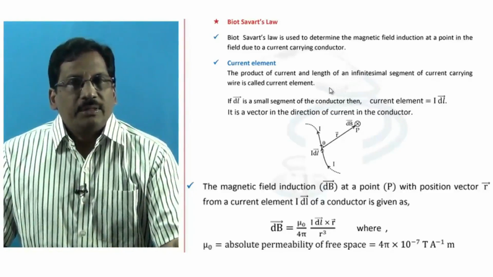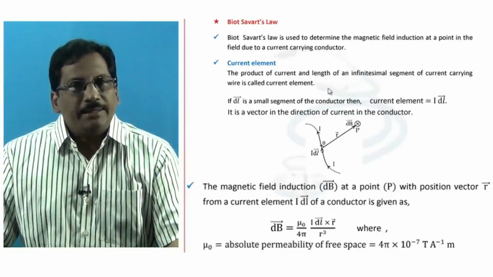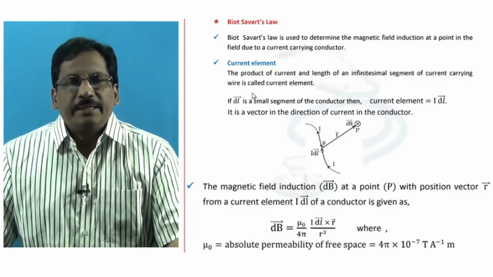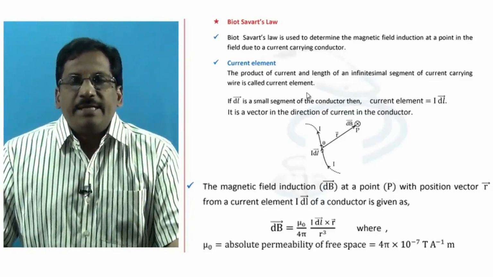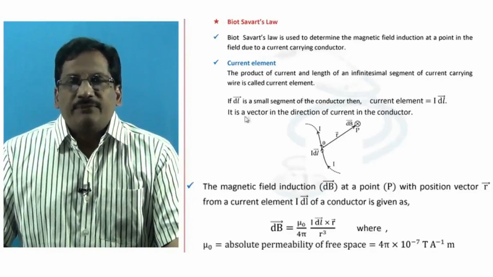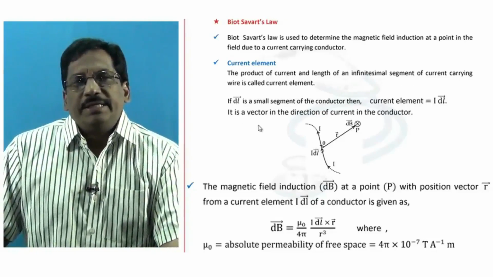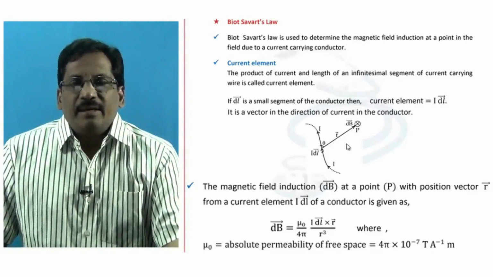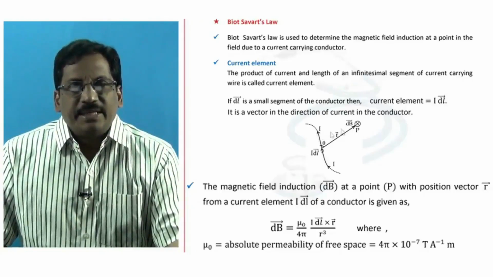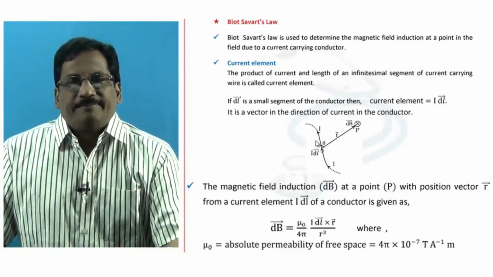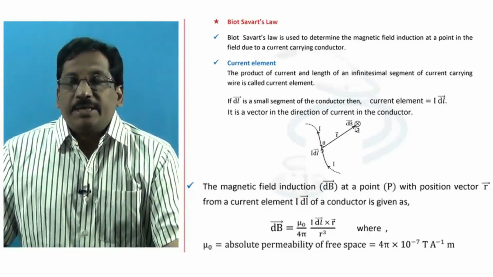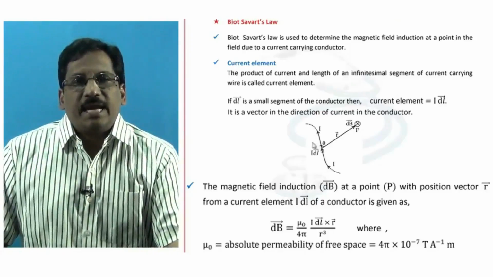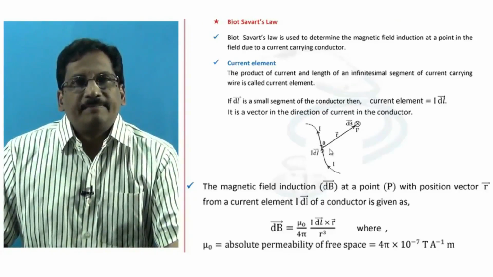The product of the current value I and the length of an infinitesimal segment of the current carrying conductor is called the current element. If here, as shown in the figure, dl bar is a small segment of the conductor, then the current element is I dl bar. It is a vector in the direction of the current in that infinitesimal segment of the conductor. So I dl bar is a current element.